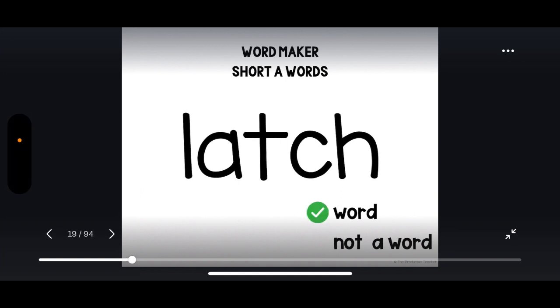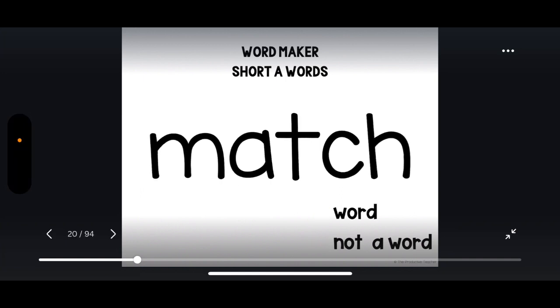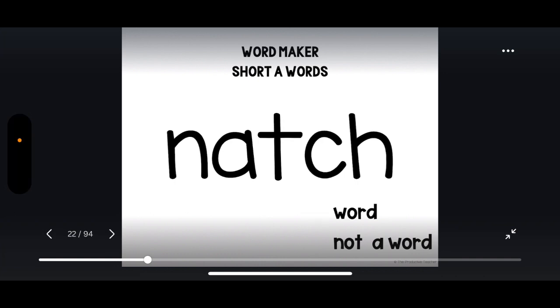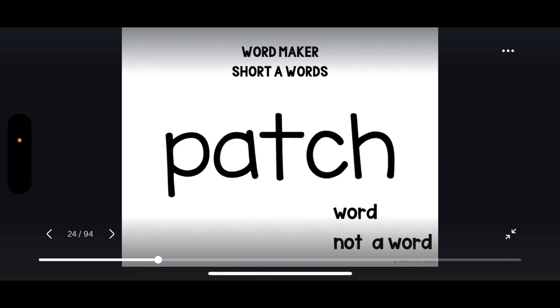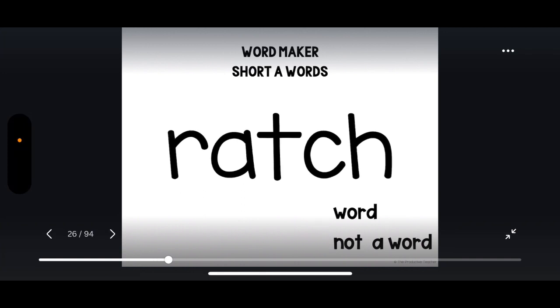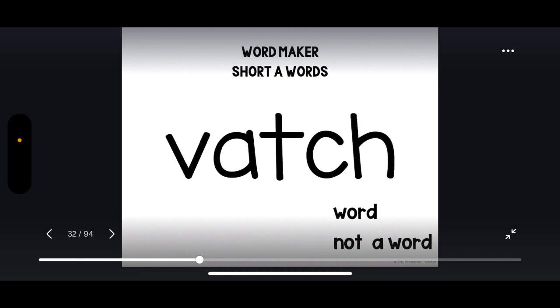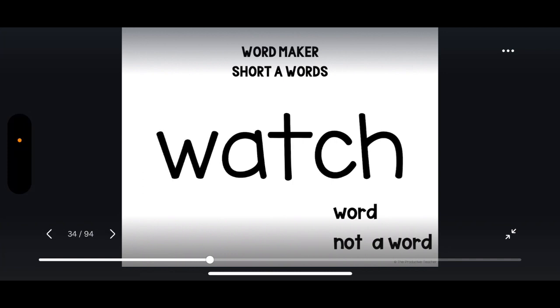Latch. Latch is a word. Match. Match is a word. Natch. Natch is not a word. Patch. Patch is a word. Ratch. Ratch is not a word. Satch. Satch is not a word. Tatch. Tatch is not a word. Vatch. Vatch is not a word. Watch. Watch is not a word.